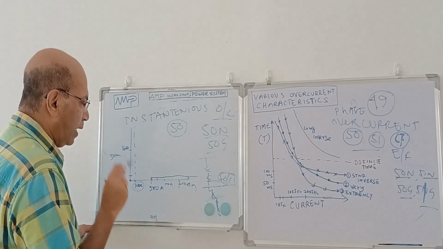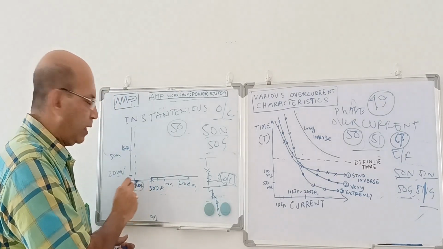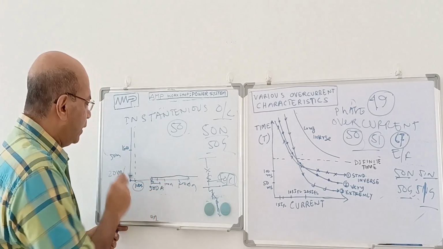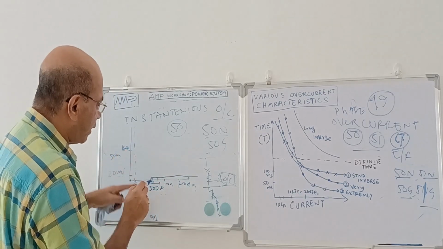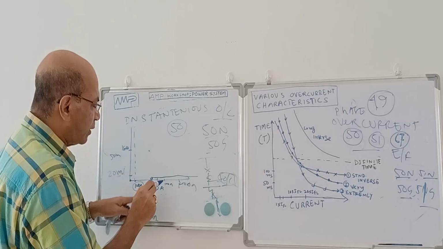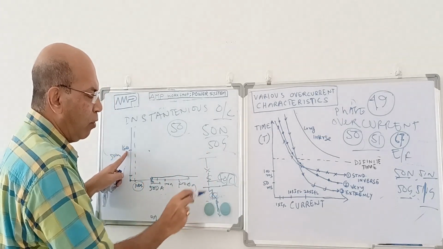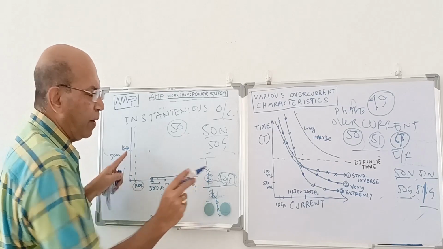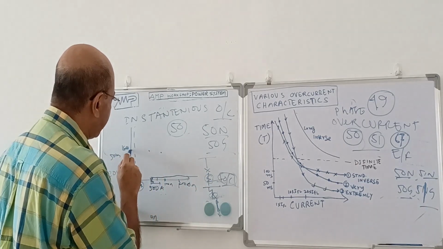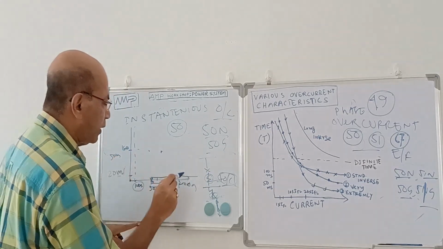In that case, it will operate when the current is more than 500 ampere, not 100 ampere. When the current is more than 500 ampere, from that current value onward, the relay will operate at 1 second. So suppose current is 5 ampere, operating time 1 second. Suppose current is 1000 ampere, same operating time 1 second, because I told definite time. What about the fault current? This relay will operate only after 1 second. So suppose current is 1000 ampere, operating time is 1 second, means this. Suppose current is 2000 ampere, same operating time is 1 second, it will go here.